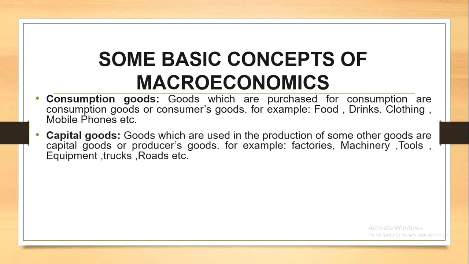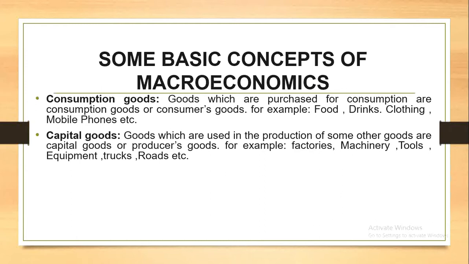Then we have the further concept: capital goods. Goods which are used in the production of some other goods are known as capital goods or producer goods. The sentence is telling the goods which are used in the production.